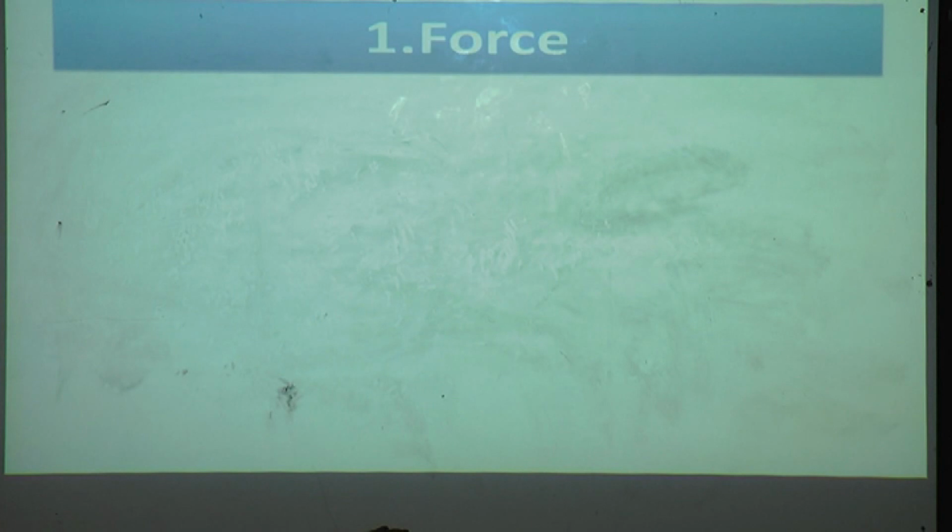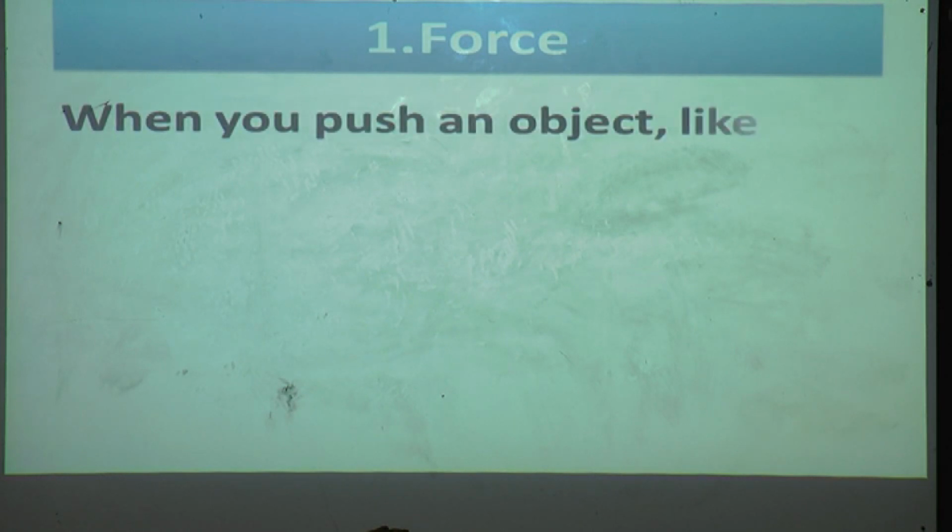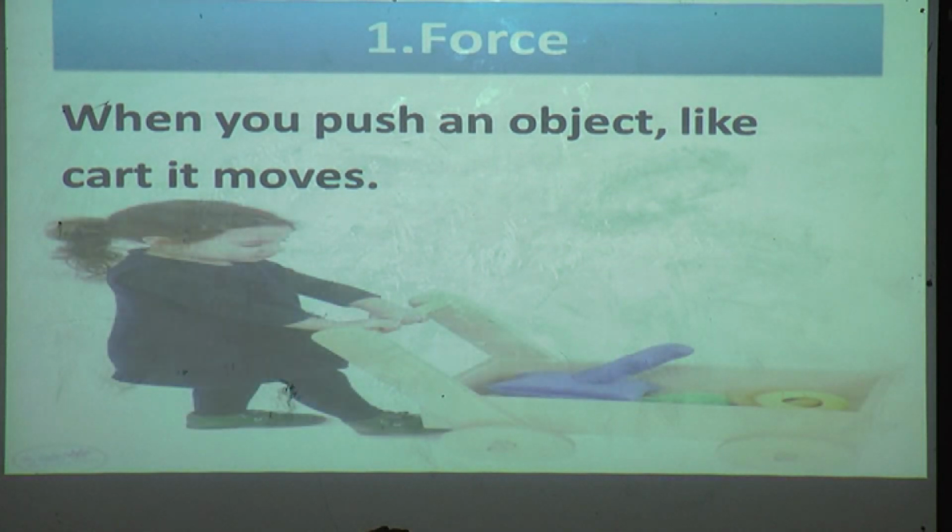So let us learn our first point, that is force. We will learn what is meant by force and how it is applied to an object when you are doing activities. When you push an object like a cart, it moves. See in this picture, when you were a child, you used this cart to play.